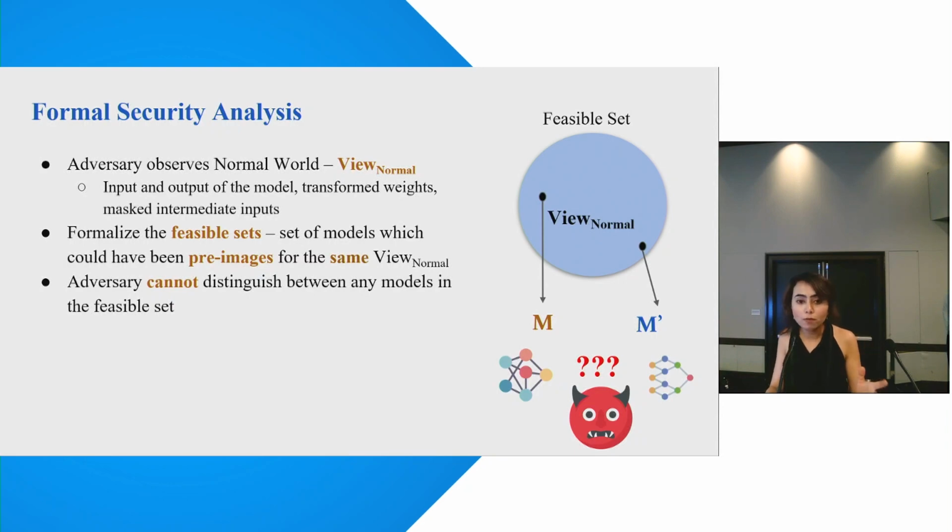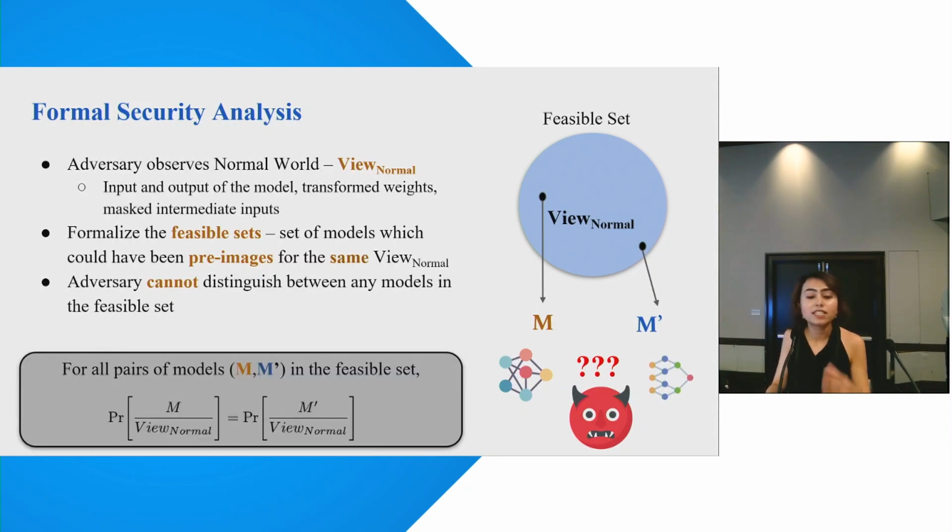In the paper, we formalize a notion called feasible set for this view. A feasible set is basically the set of all models that could have been a valid pre-image for this view. Our guarantee states that an adversary cannot distinguish between any two models that are drawn from this feasible set. In other words, this feasible set forms a cloaking region around our private model.